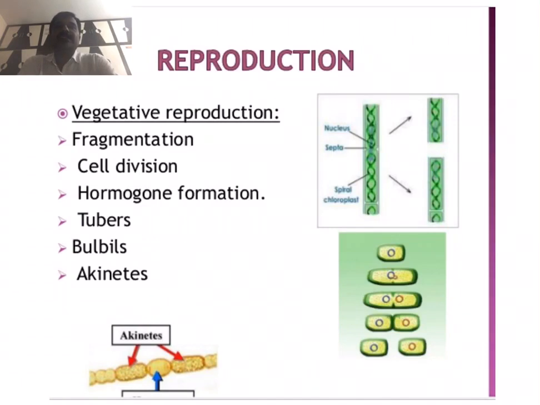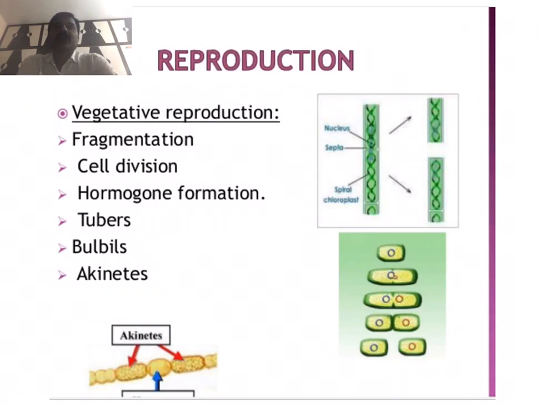Generally, in algal species, it is the most common method of reproduction and takes place by different types of vegetative reproduction processes. One is the fragmentation type, another is cell division or fission, another is hormogonia formation, and the next ones are tubers, bulbs and akinetes. These different processes of vegetative reproduction occur in different types of algal species.